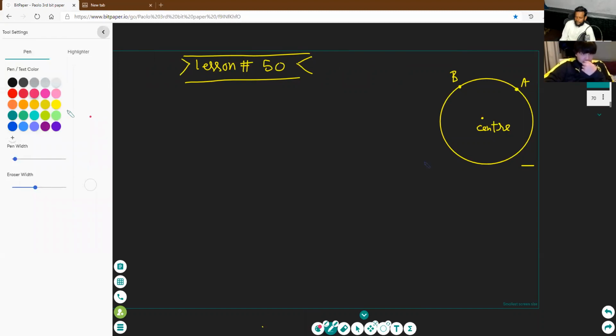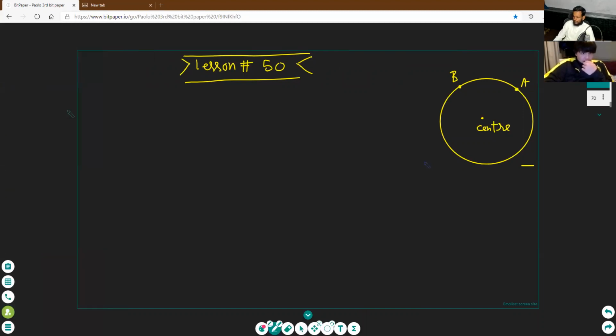The central angle is the angle made by an arc on the center. Center, it will be the central angle. This is the arc. See here, at the end points of the arc, you draw the lines and make the angles. Angles on the center are called the central angle. The angle made by an arc on the center is called the central angle.